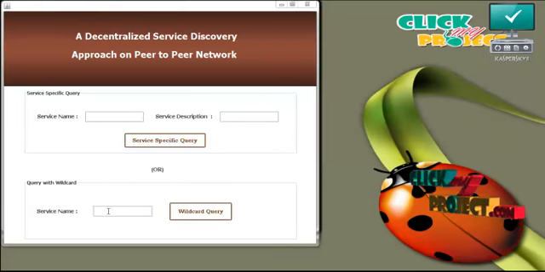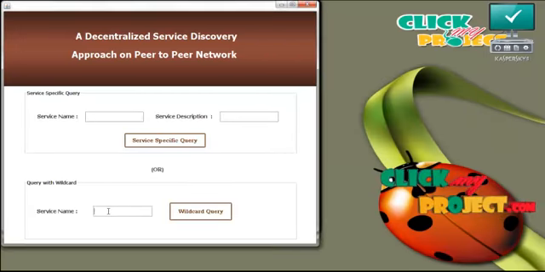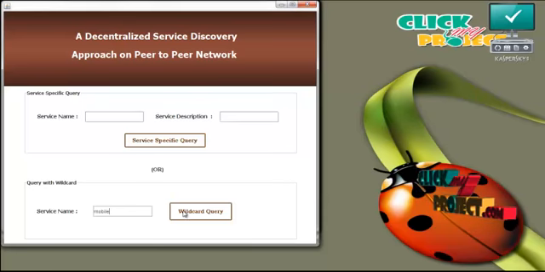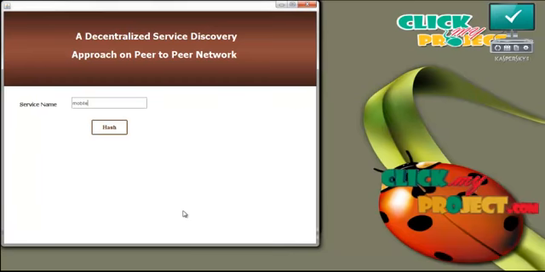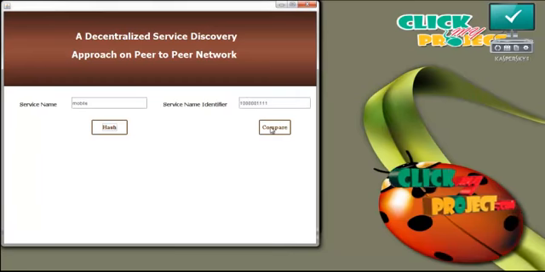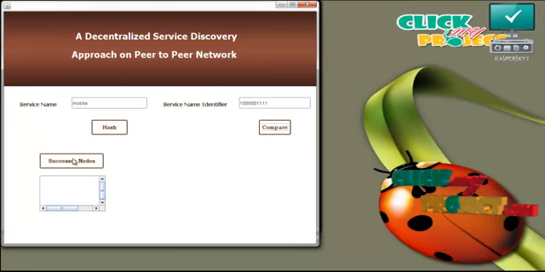The second one is the wildcard query. Here the user has to enter the service name only and then press the wildcard query. For this wildcard query also, the hash value is generated for the service name, and then we have to compare it with the hash value in the network. Here also the successor nodes are there.